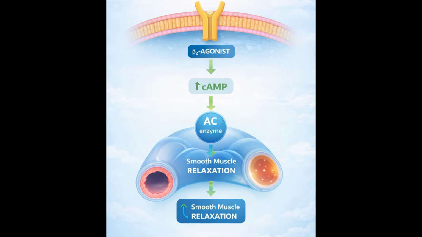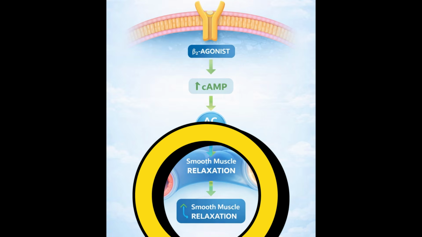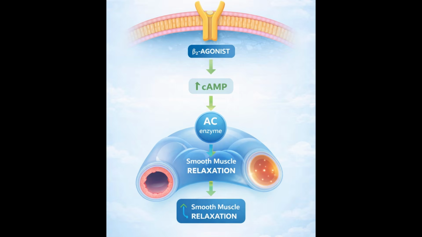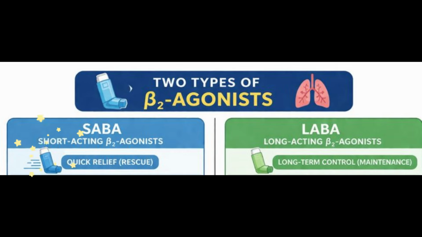Beta 2 adrenergic agonist. They relax airway smooth muscle and cause bronchodilation. So we use them for quick relief of the symptoms and as an adjuvant therapy for long-term control. There are two types of beta 2 agonist: short-acting beta 2 agonist and long-acting beta 2 agonist.